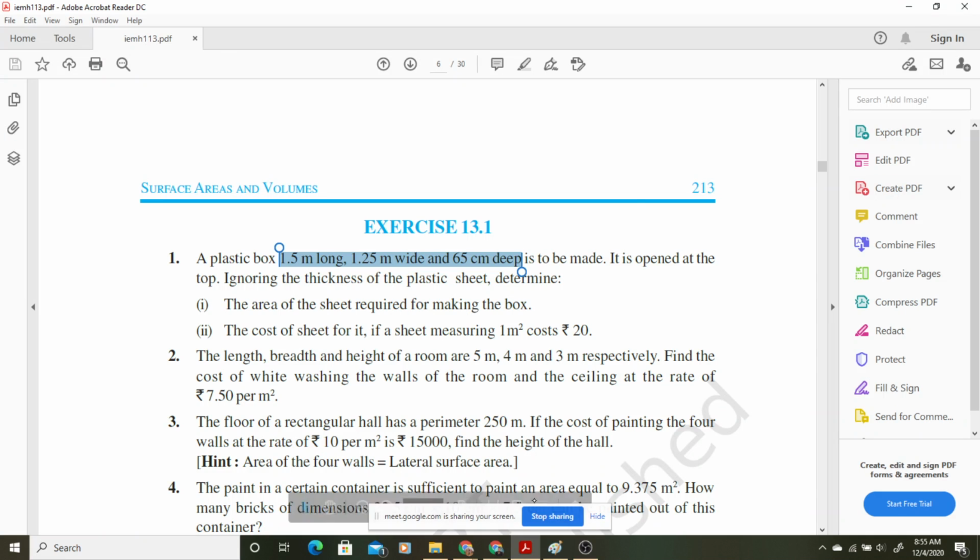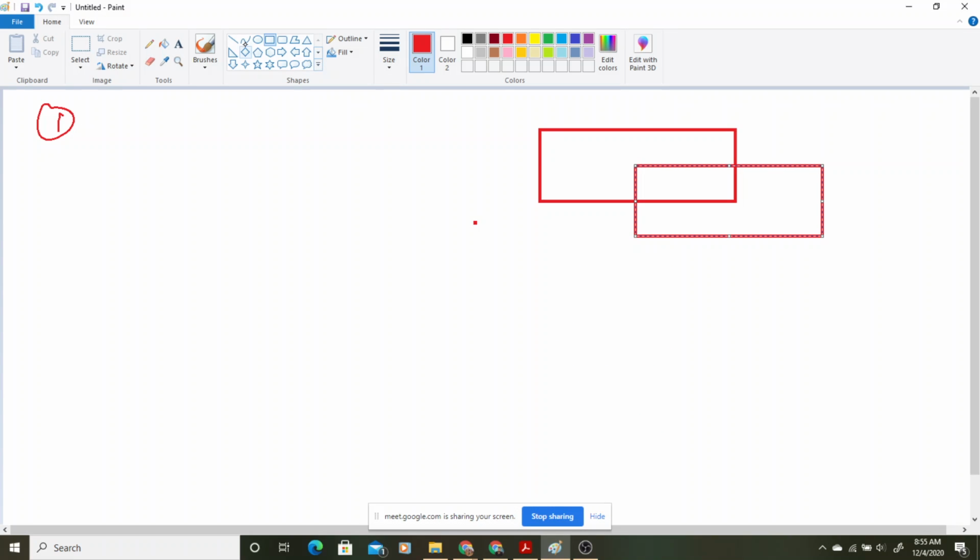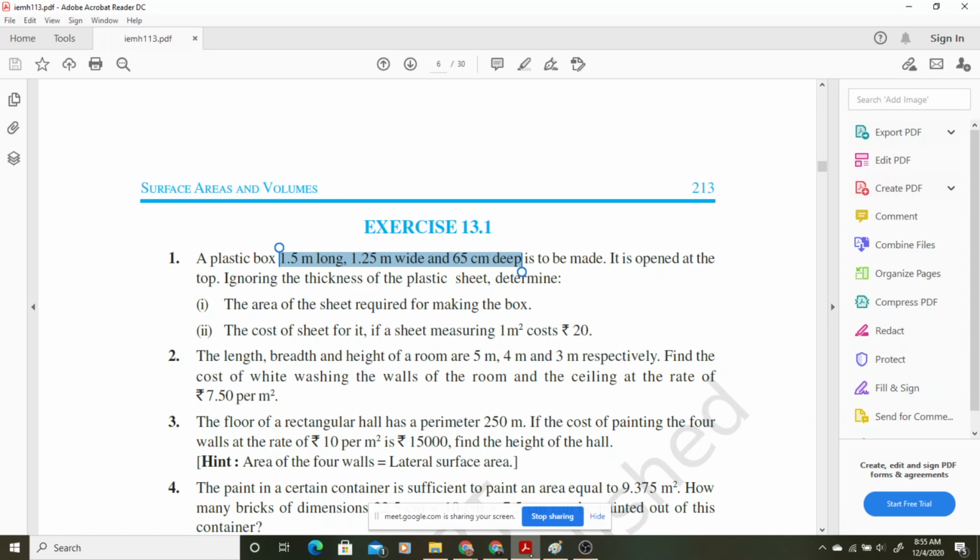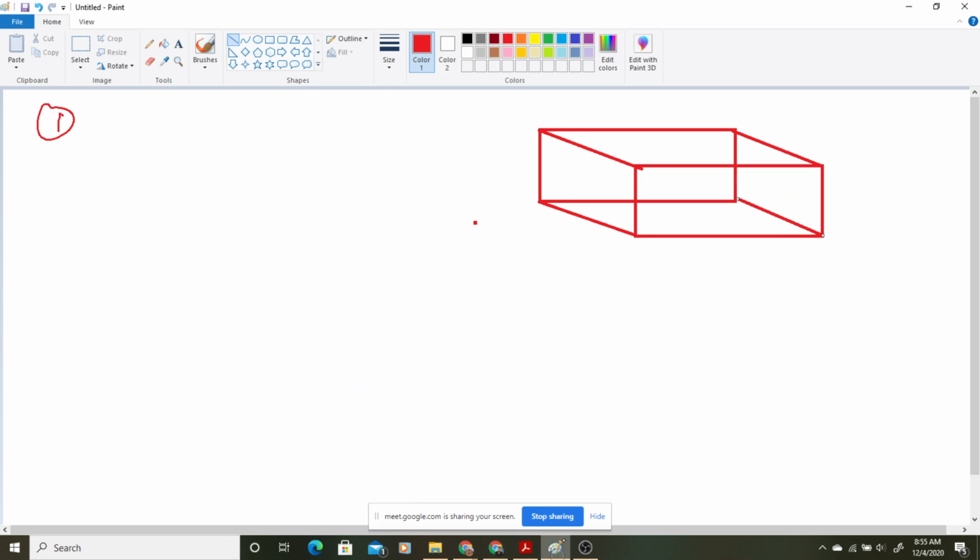Cuboid. Okay, cuboid. So now we will be making this one complete. This is the cuboid we are having. Okay, so we are given with its length is 1.5 meter, breadth is 1.25 meter and height is 65 centimeter.